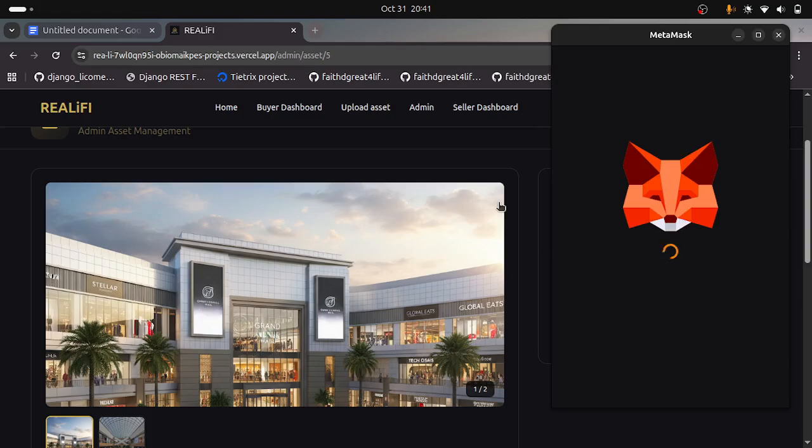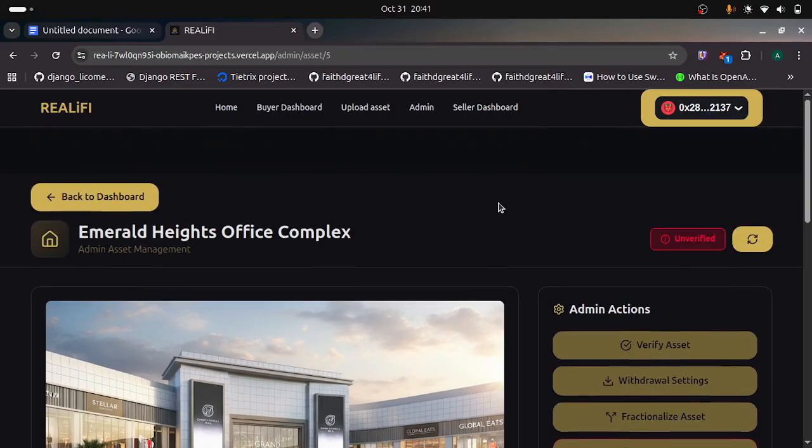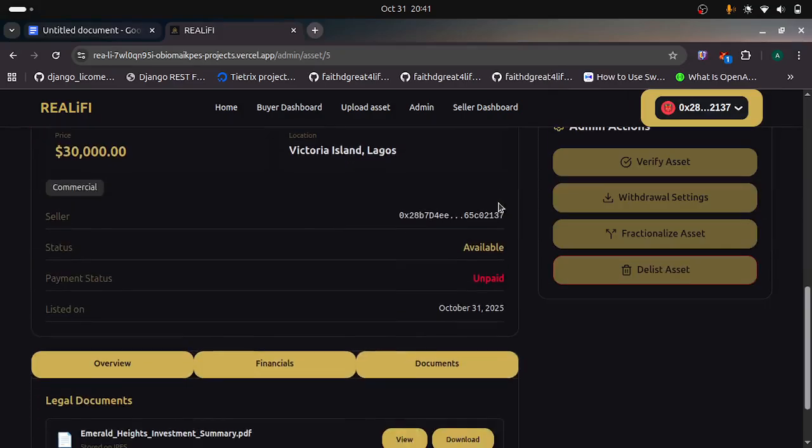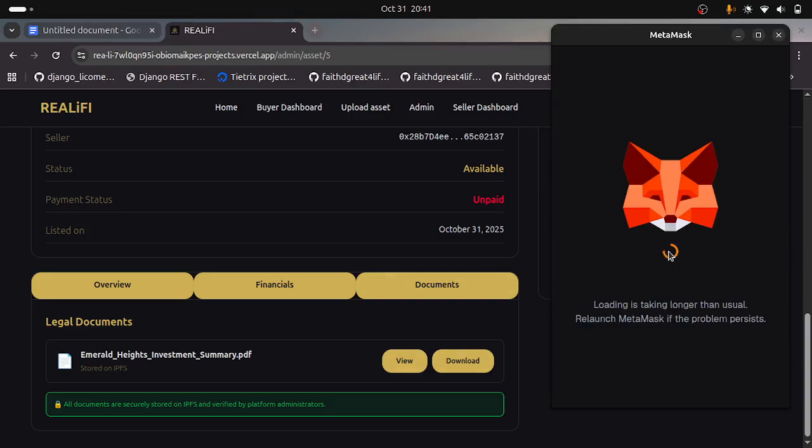While we're waiting for it, let me see if there's any other part of this. Oh yeah, I've explained most parts of this. This is what this does. You look at the assets, you look at, okay, look at this thing.